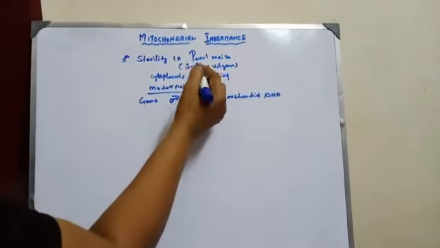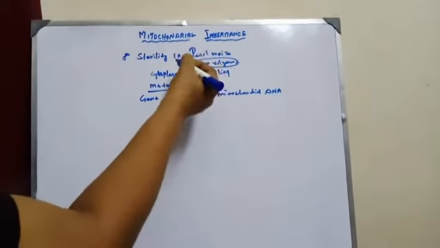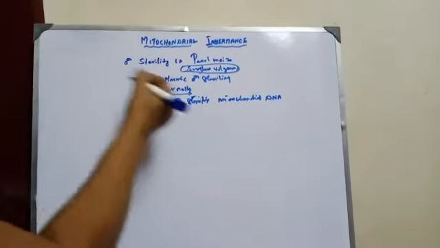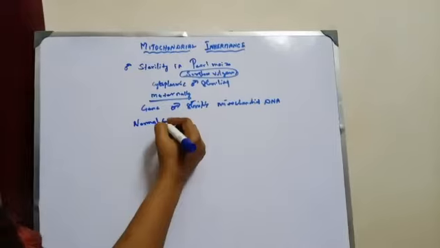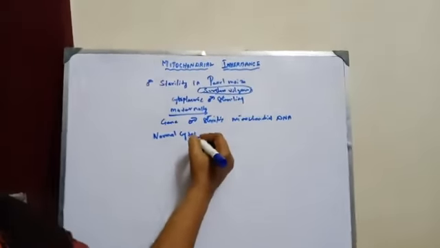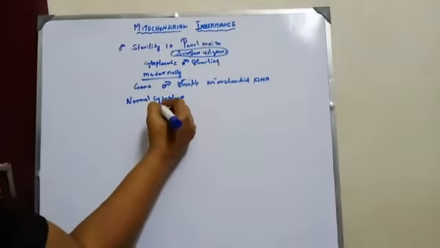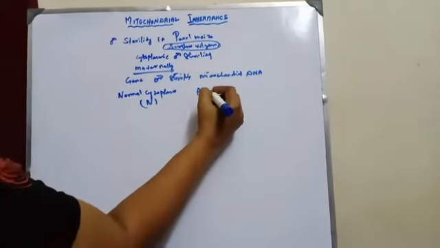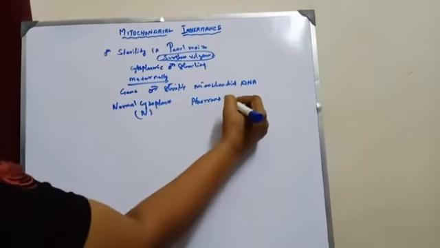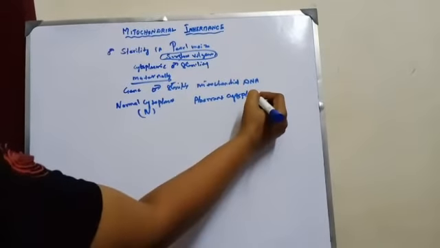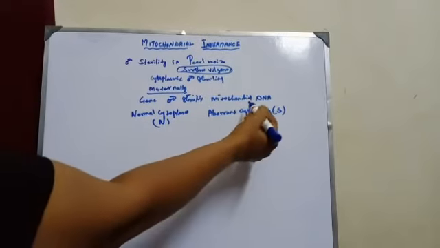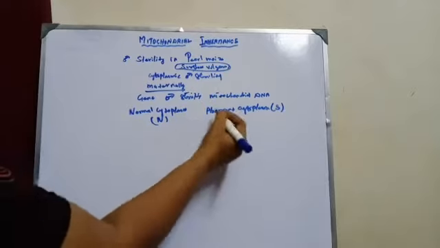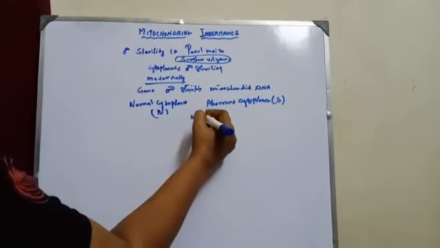So in this plant, Sorghum vulgare, there are two types of cytoplasm. One is normal cytoplasm, that is N. Another one is aberrant cytoplasm, that is S. This aberrant cytoplasm causes male sterility.